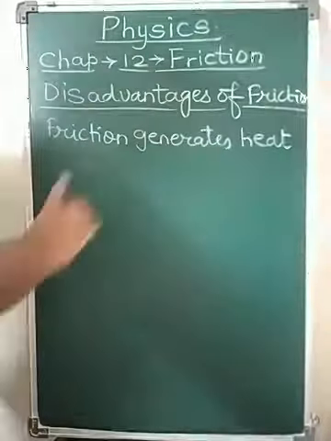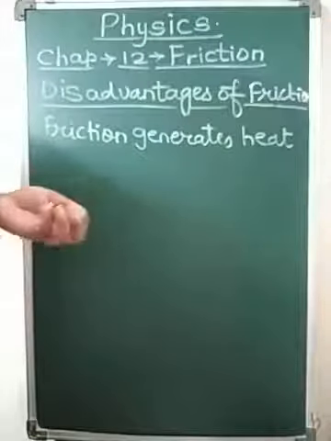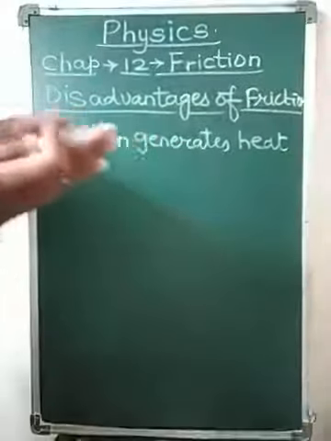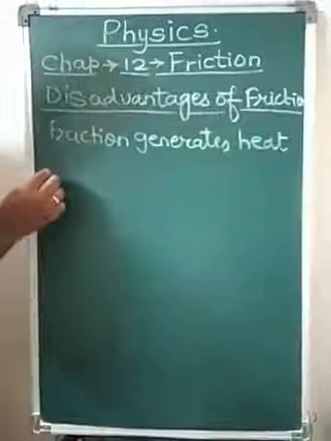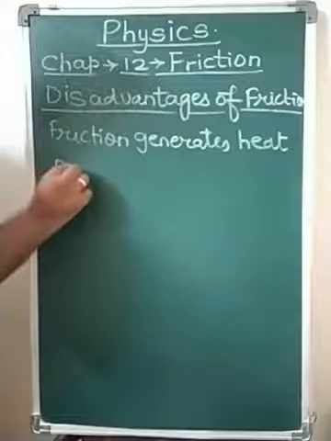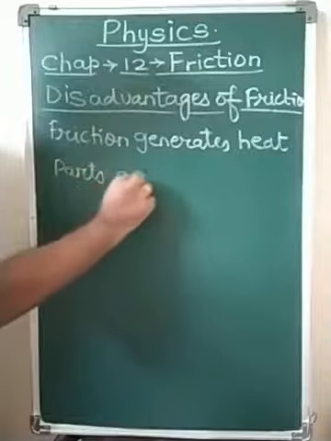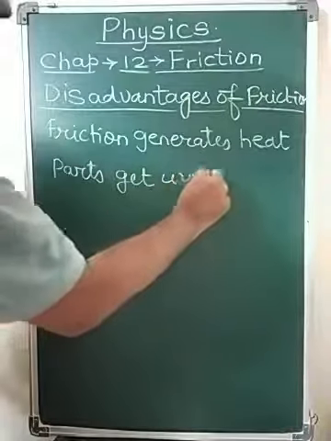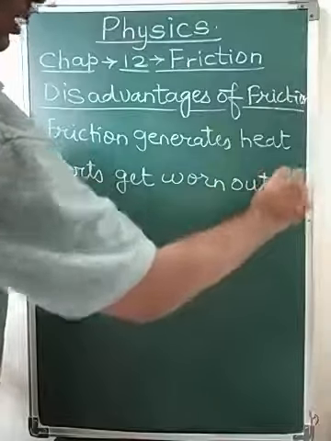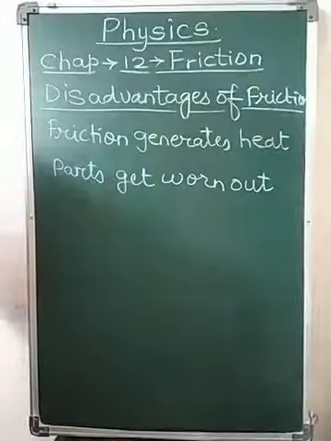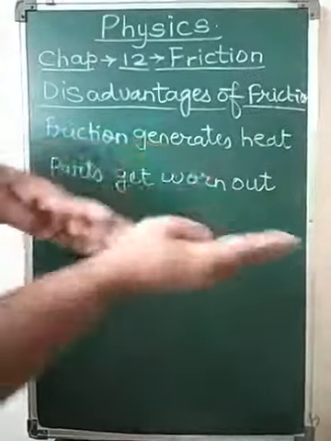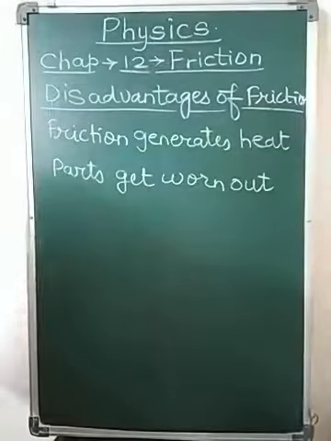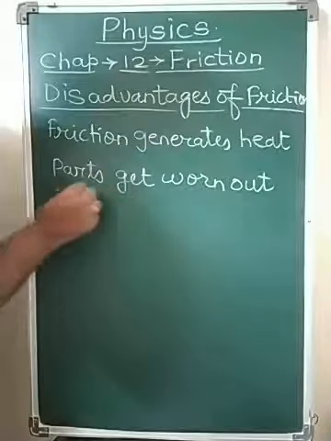And when heat is generated, there is some wear and tear of the parts. When the irregularities rub against each other, the parts get worn out when friction is generated. Why? Because the irregularities rub against each other, due to which the parts get worn out. So the two main disadvantages of friction are that friction generates heat and parts get worn out.